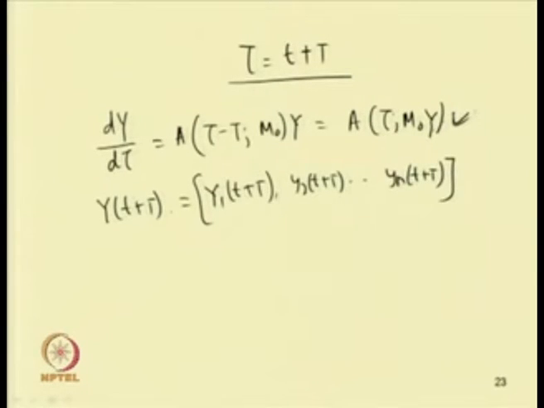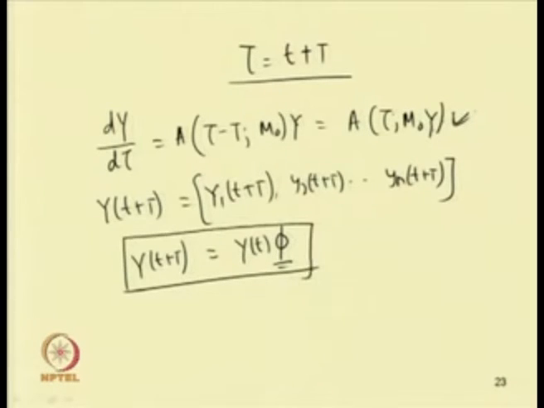So, we can write this y(t + T) as y(t) into Φ, as y is periodic, where Φ depends on the initial conditions. We can choose this matrix Φ and this is not unique. Depending on the initial conditions, we can have different Φ.